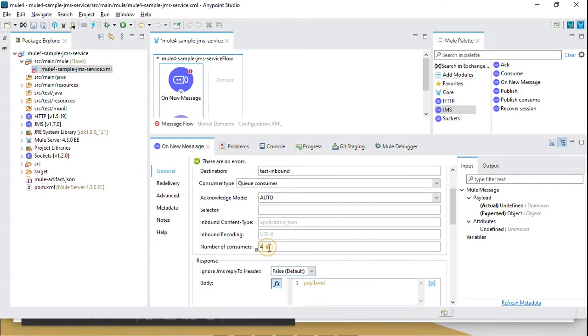At this moment the number of consumers is 4, which is more than enough for your system, but this will give you very high throughput. Depending on your flow, it can give you 5000 or 6000 TPS.